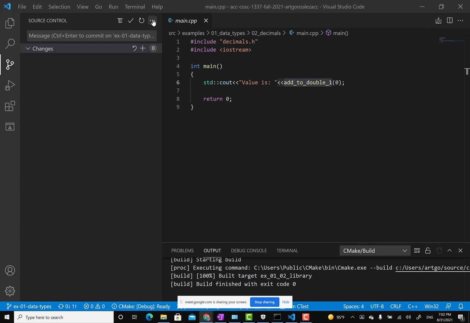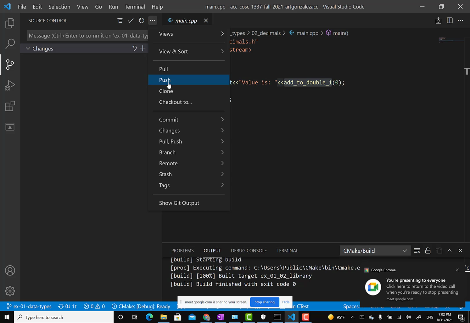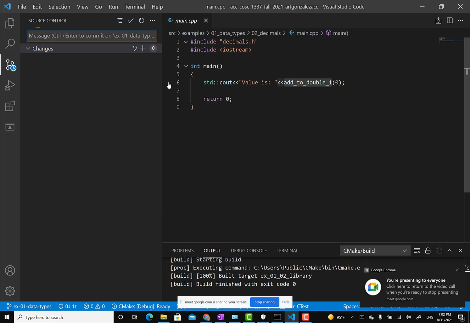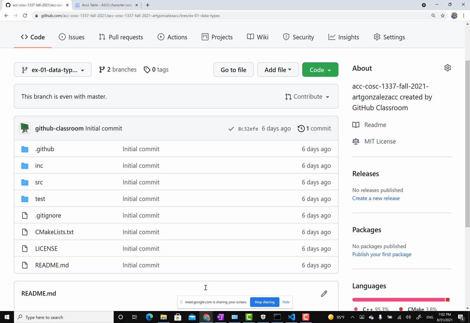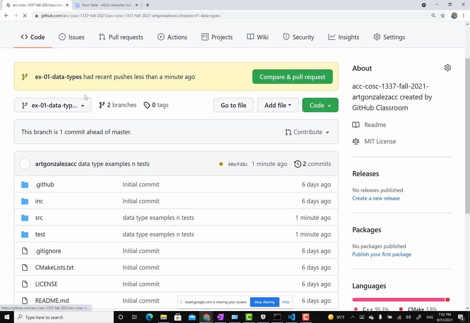So now I want it to go to GitHub. So I go here and then I say push, meaning send it to the cloud. So push. And then I come back, do a refresh. And notice now it's saying that I had some changes. And if I want to see the changes, I can go here, click on this link here.